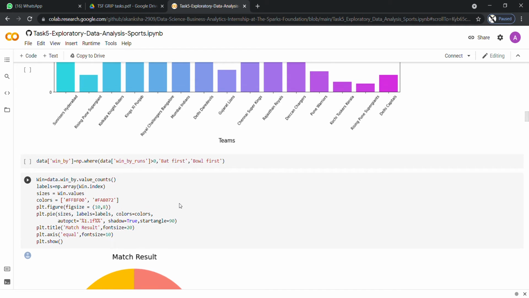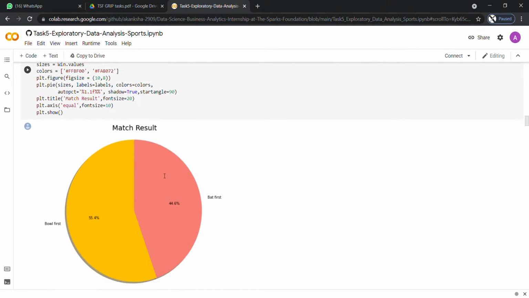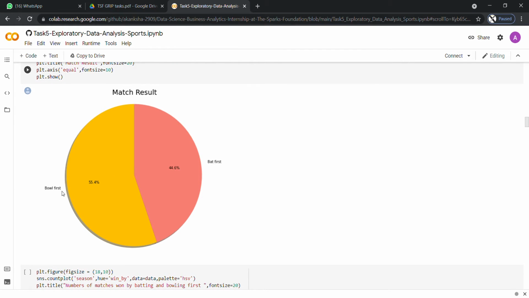And now here we are coming to the match result, which is based on either bowling or batting first. First, this pie chart gives us the complete information: 55.4% for bowling first, the win is higher, but by batting first, the win percentage is only 44.6%.